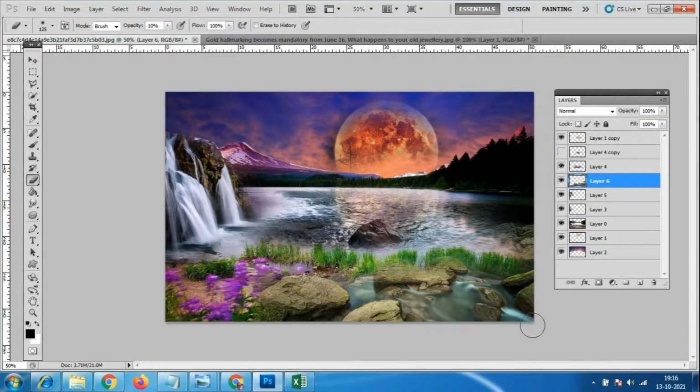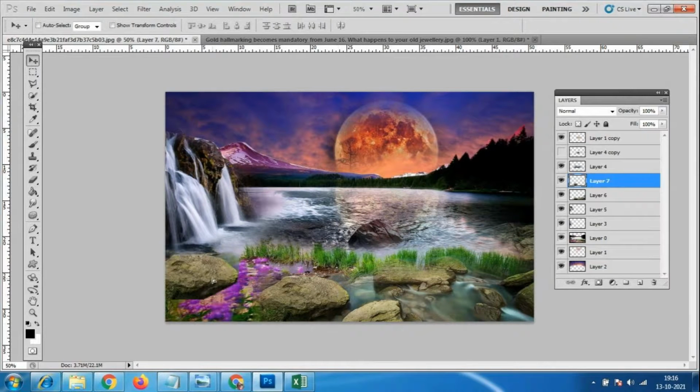Slowly you have to use the eraser to make the thing. Okay, we can cut again with this background only. We can cut this image, we can cut this stone, and I want to take a copy of it, so again Control J. I want to place one more stone over here, so you can place it like this, and here, and again use the eraser tool.